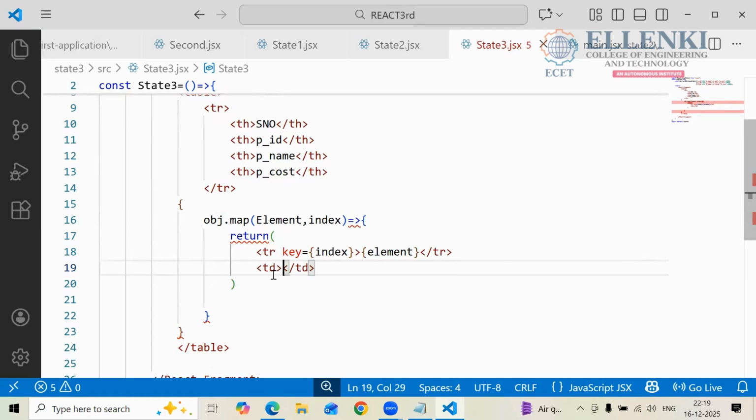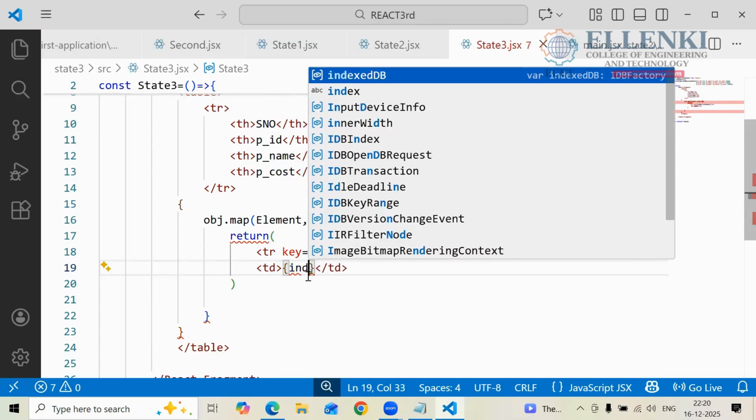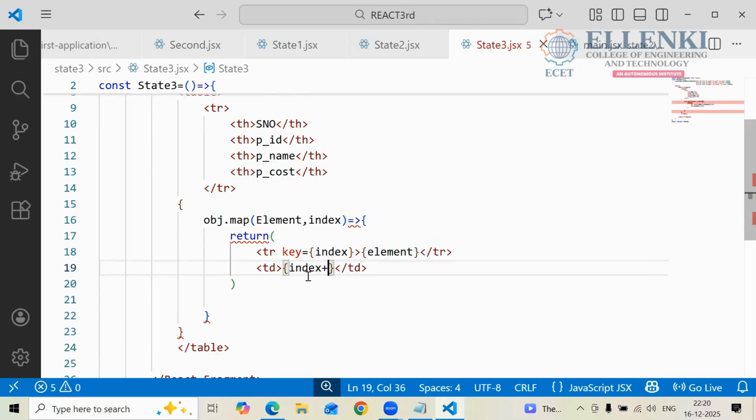How will you get the serial number? We have the index here, no? Yes or no? So index plus 1. Index will start from what? 0. But we need the serial number to start from 1, right? So what I am doing here: index plus 1.